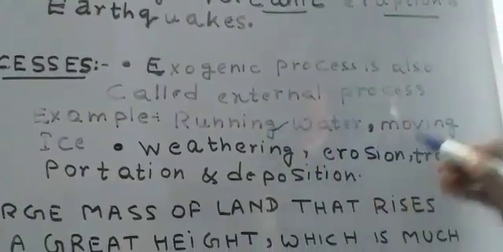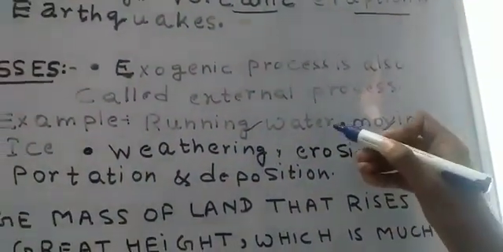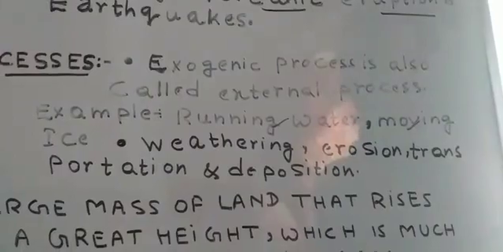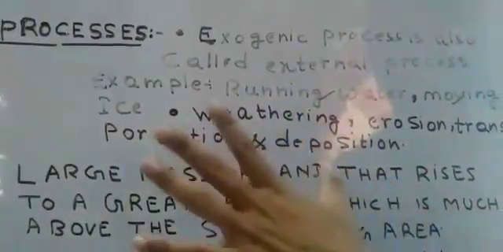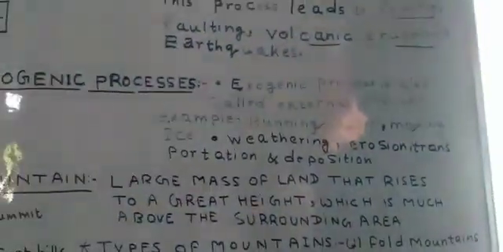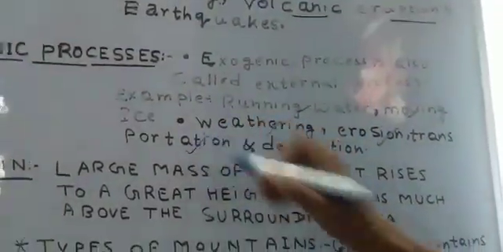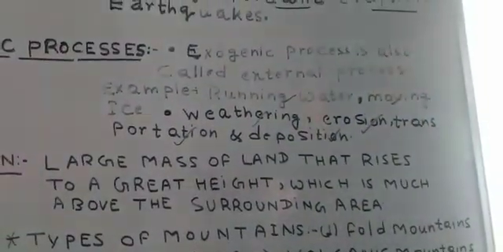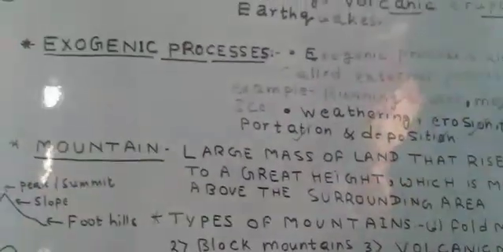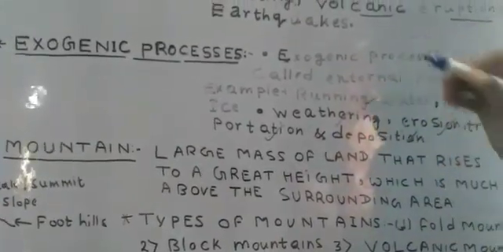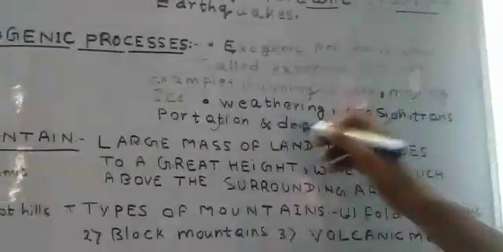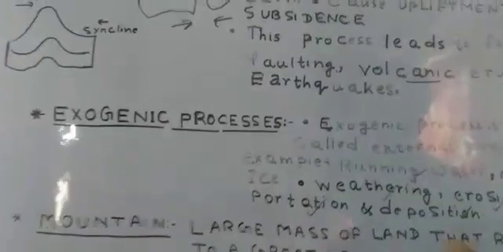Running water and moving ice are the natural agents which create some irregularities, and it results in weathering, erosion, transportation and further deposition. The running water first erodes the earth surface or the irregularities created by the endogenic process. Further they transport it and deposit it somewhere. So the exogenic process also results in the formation of plains.